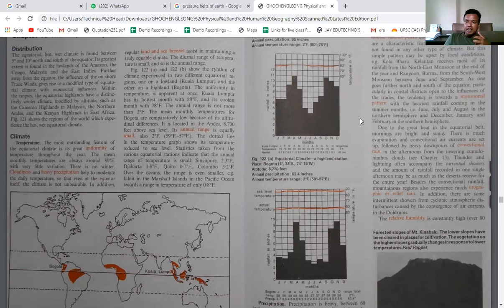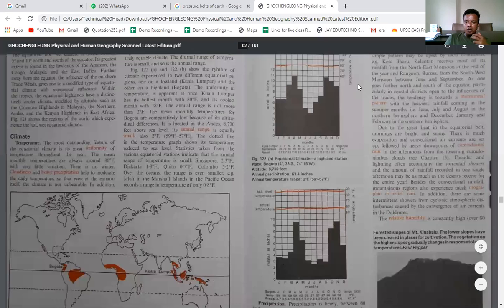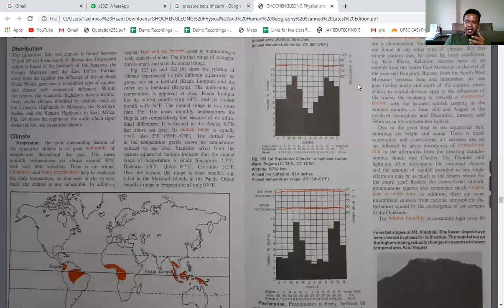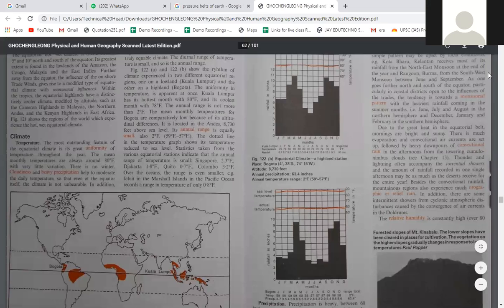So of course, can anybody tell me, if there is everyday rainfall, what will happen then? If there is everyday rainfall, will you be able to do agriculture? Will you be able to do other economic activities when there is everyday rainfall? No, sir.